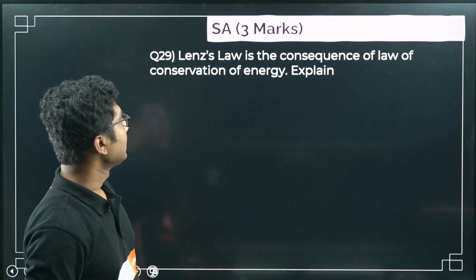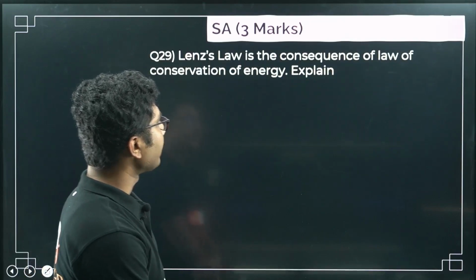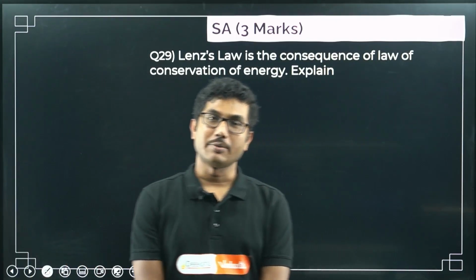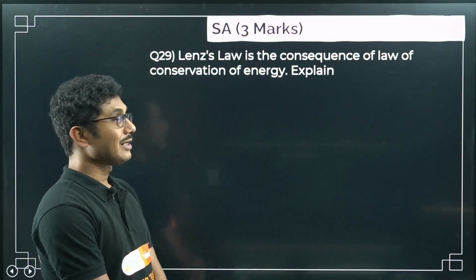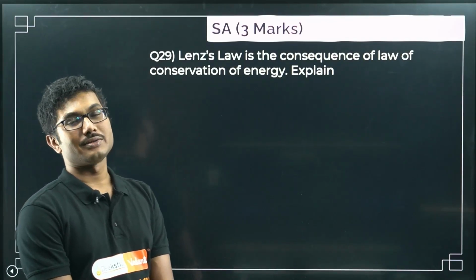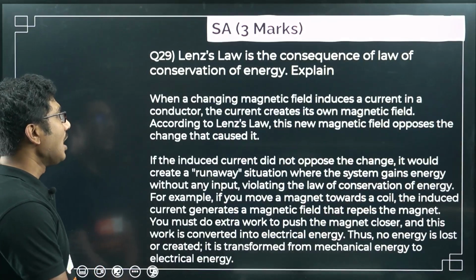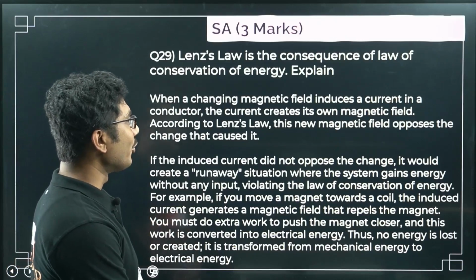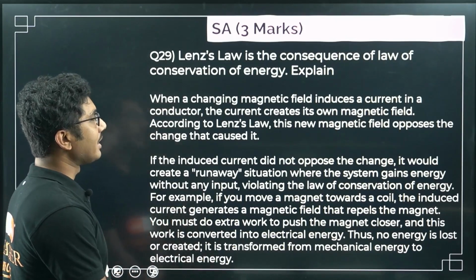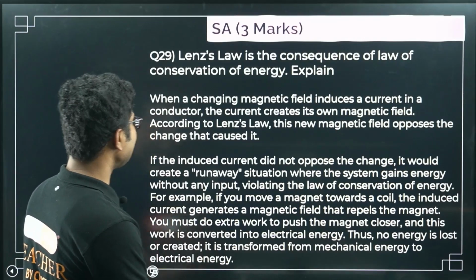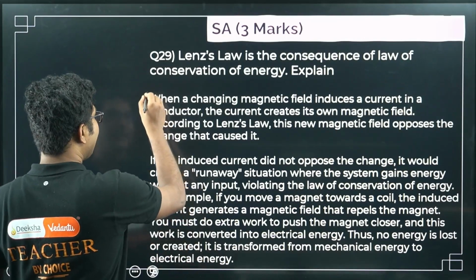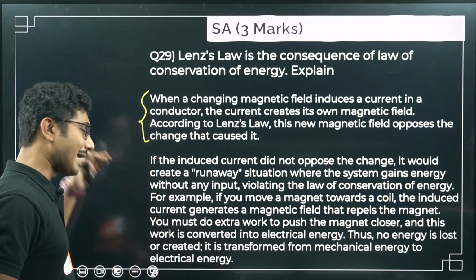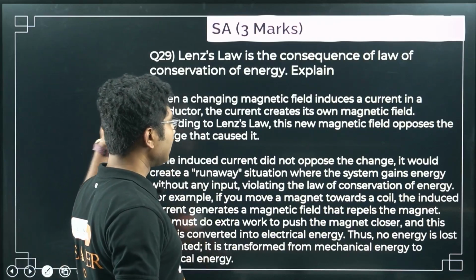Okay, next, Lenz's law is the consequence of the law of the conservation of energy. Explain. As I said, I will be answering this question while doing the objective questions. So this is a question where they might ask you, explain why Lenz's law is a consequence of conservation of energy. Let's see. When a changing magnetic field induces a current in a conductor, the current creates its own magnetic field. According to Lenz's law, this new magnetic field opposes the change that caused it. So this is the introduction. This is the first part that you write about this, what is Lenz's law. You can directly write the statement of Lenz's law, that is also fine.